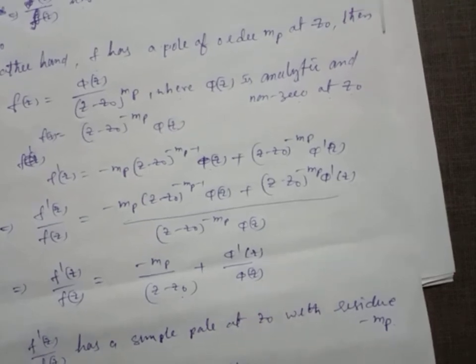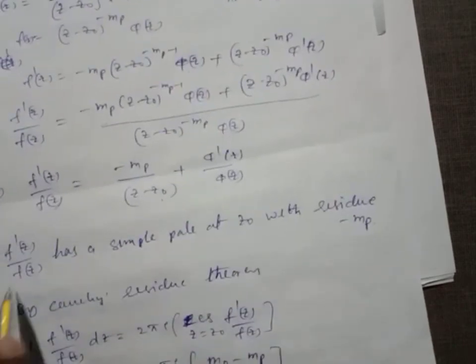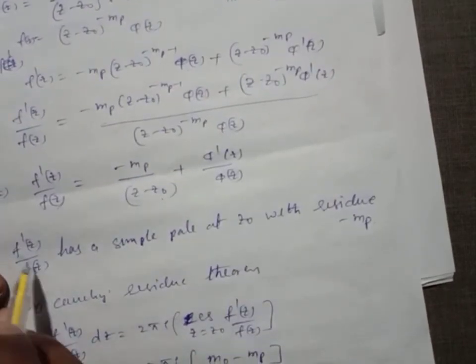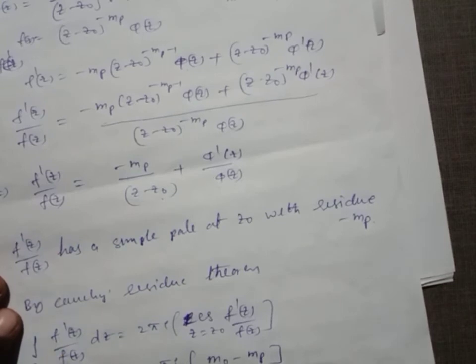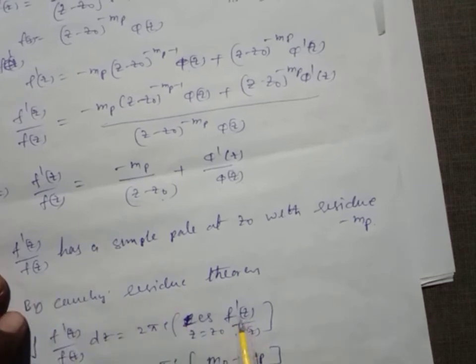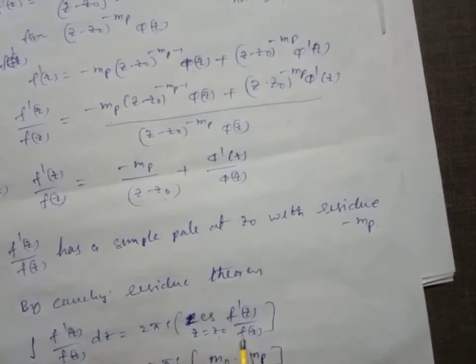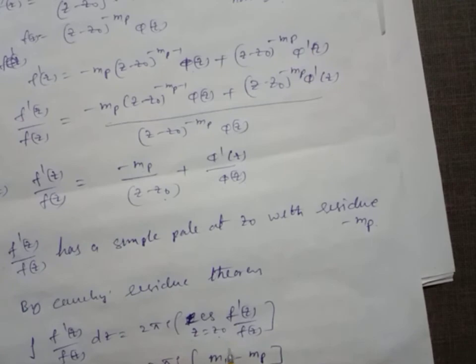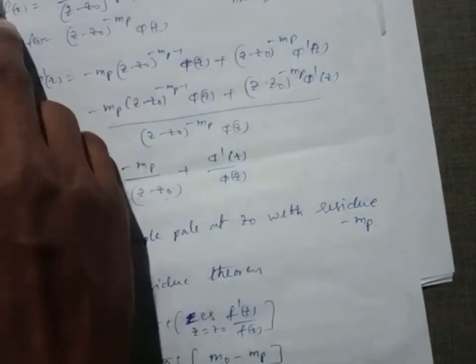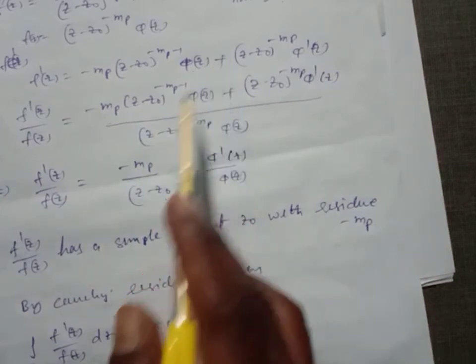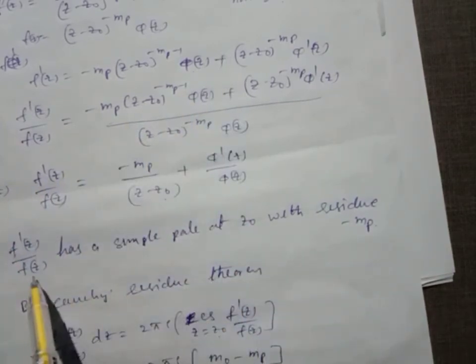By the Cauchy residue theorem, the integral over C of f dash of z by f of z dz equals 2 pi i times the sum of residues of f dash of z by f of z. The residues are m naught at zeros and minus mp at poles.